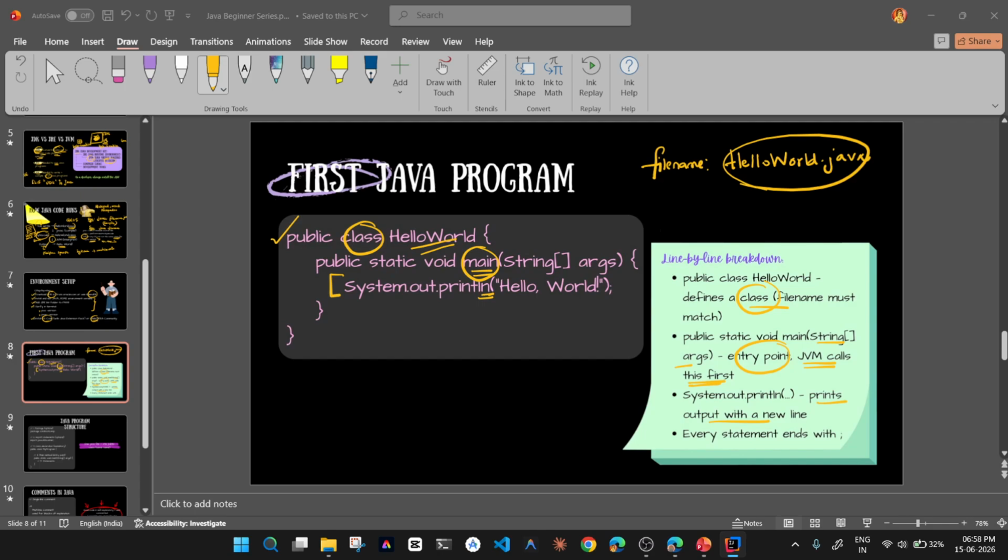So Hello World, and after Hello World, a new line. In the new line only the next string is getting printed, but here we don't have ln. So the next output is getting printed on the same line.